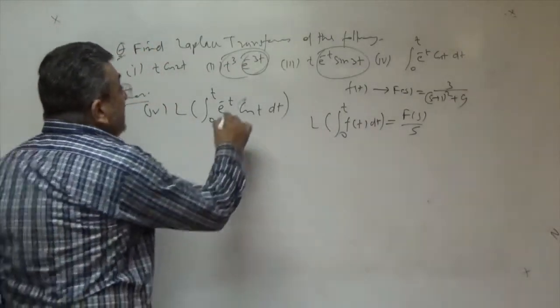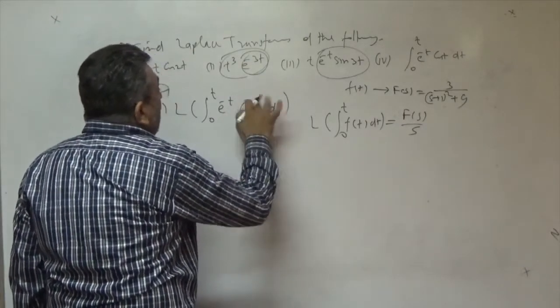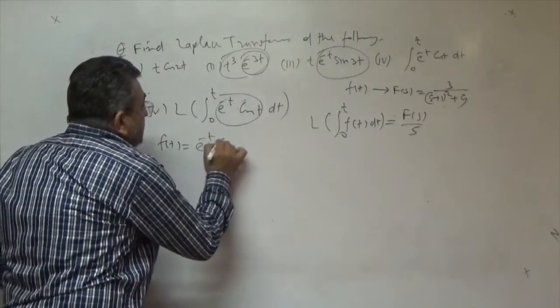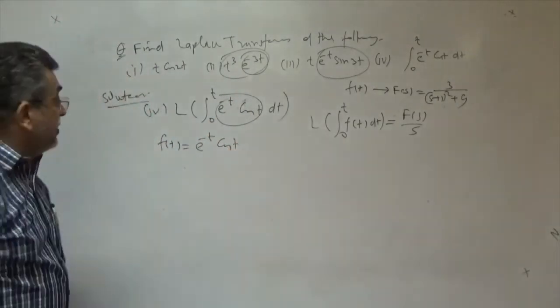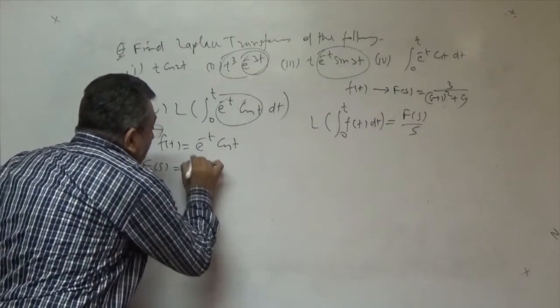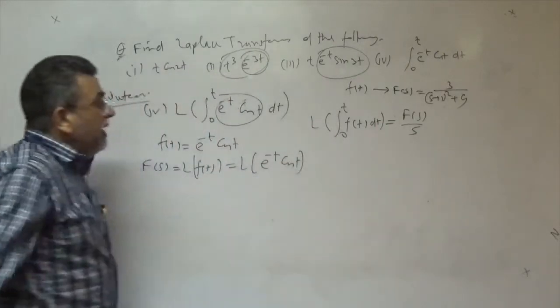So here if we compare this, we have f(t) is this. It means here f(t) is e to the power minus t cos t. First, you find the capital F(s). Capital F(s) means the Laplace transform of f(t), means the Laplace transform of e to the power minus t cos t.